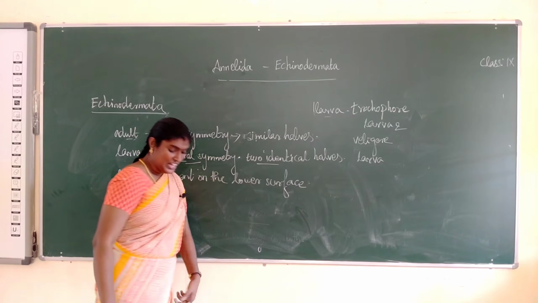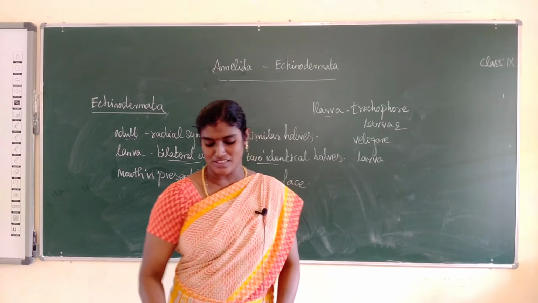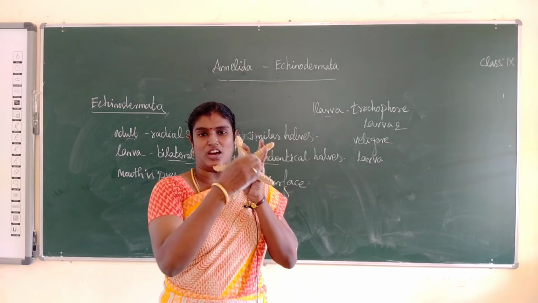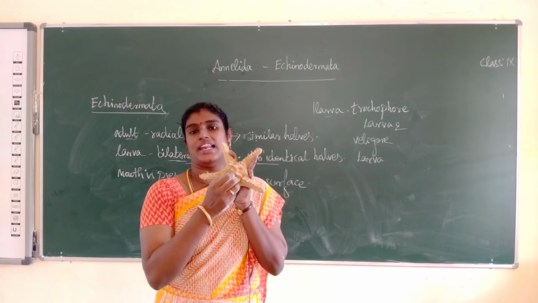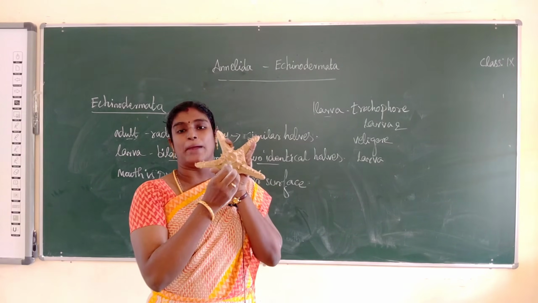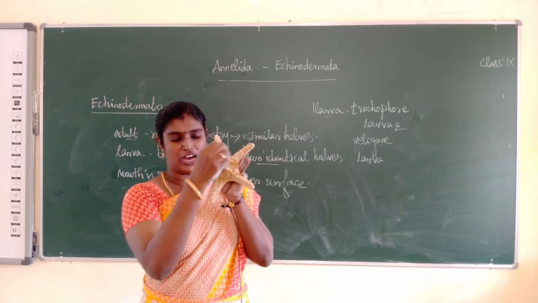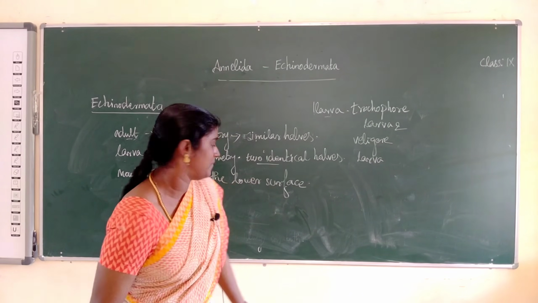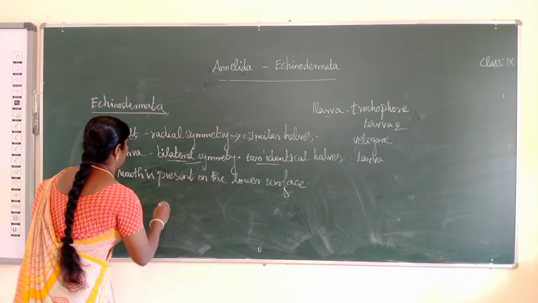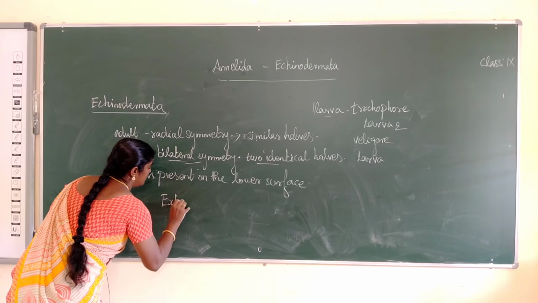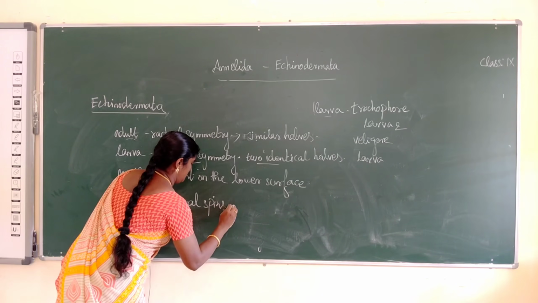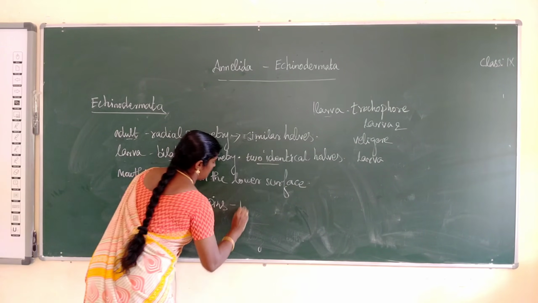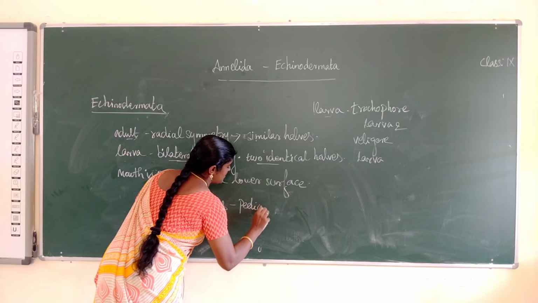So next one, many external spines are present. Okay, the spiny projections are called external spines. What is the name of that? It is called pedicellariae. The name of these spines is pedicellariae.